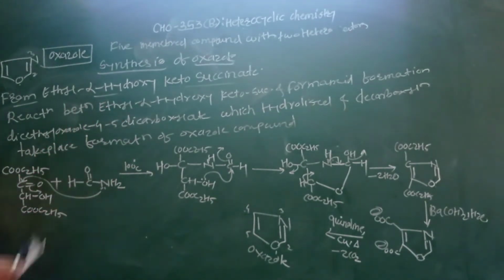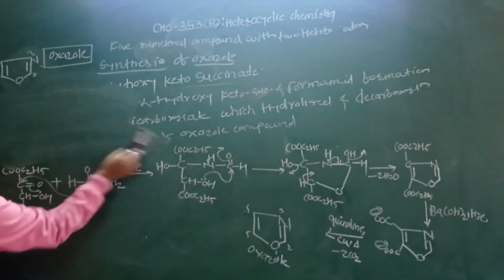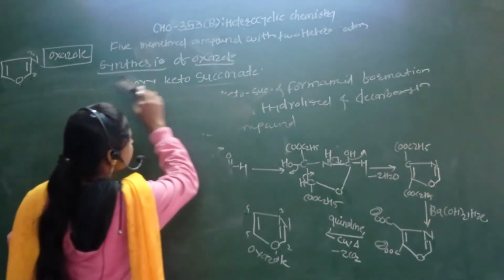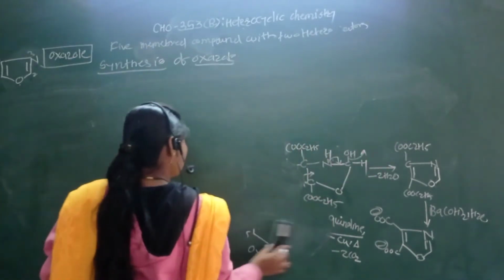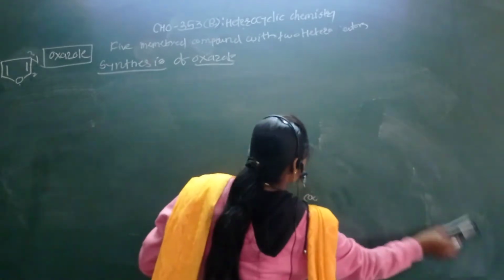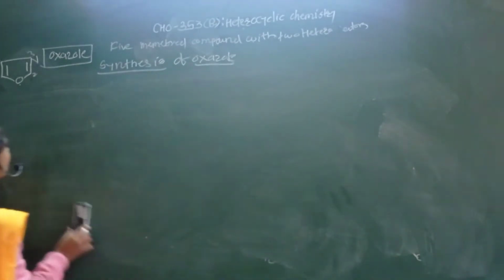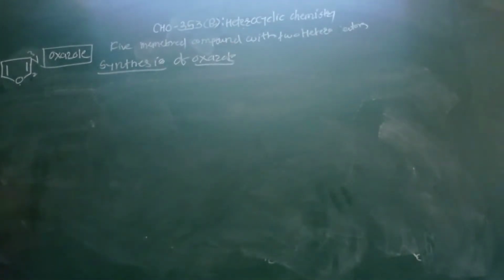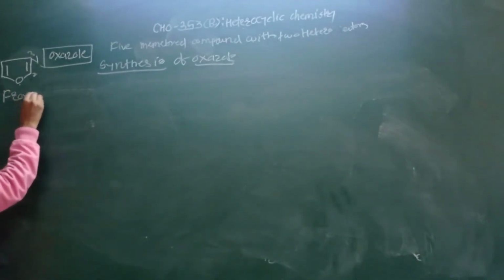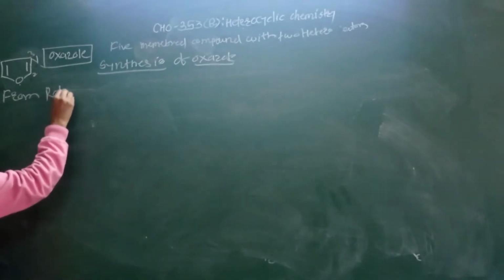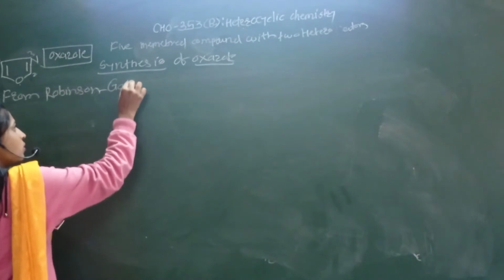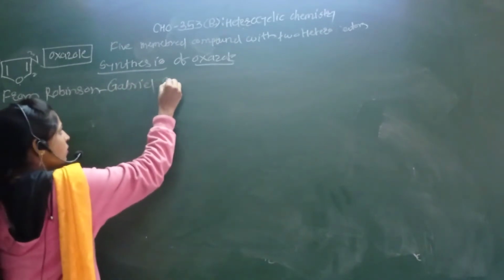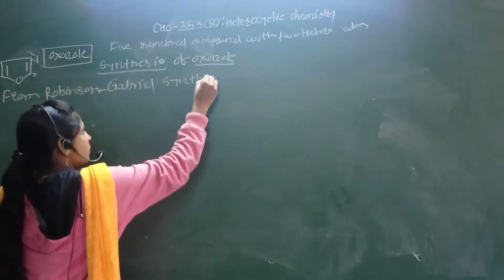Okay, then we have to discuss here second synthesis of oxazole compound, that is a Robinson-Gabriel synthesis, preparation of oxazole from Robinson-Gabriel synthesis.